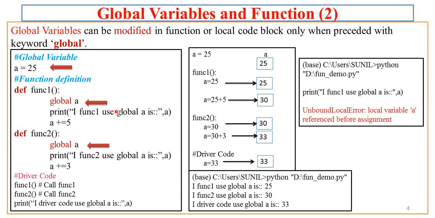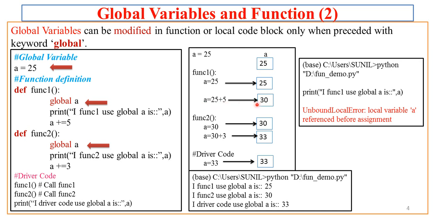Now let us try to understand the background story of this program. So here, focus on the second rectangle where I am pointing now. A is 25, so this is global A. So A has been given value 25 by Python. Now in the function, when I print A, it is 25 only. But after the print statement, I have a statement A plus equal to 5. That is, we are trying to modify the existing value of A by 5. So it is nothing but A equal to A plus 5. So what is this statement? It is exactly equal to 25 plus 5.